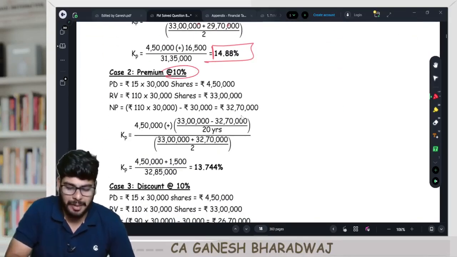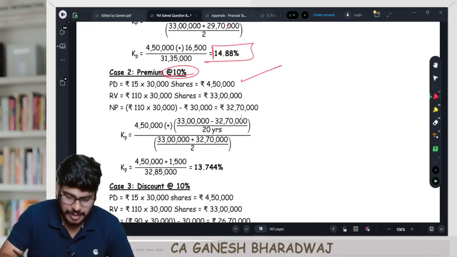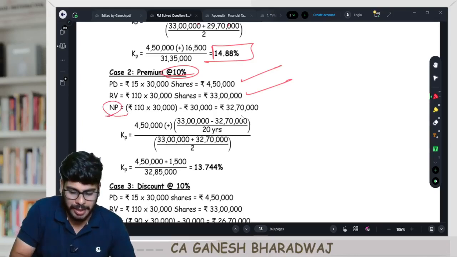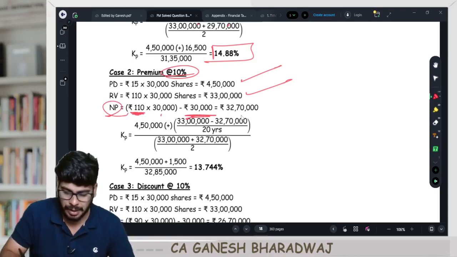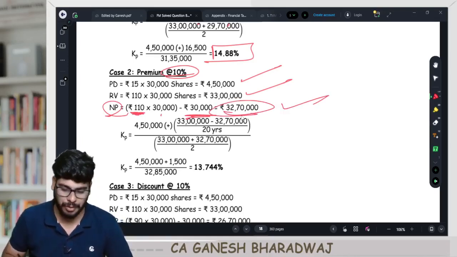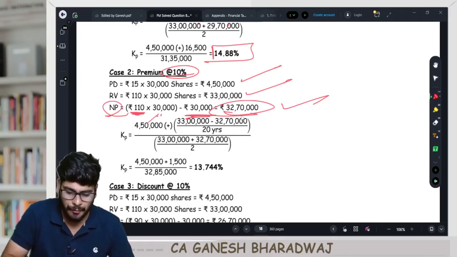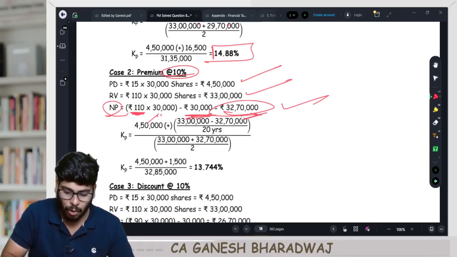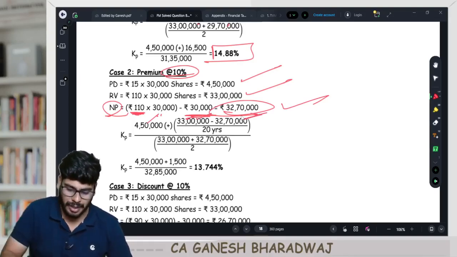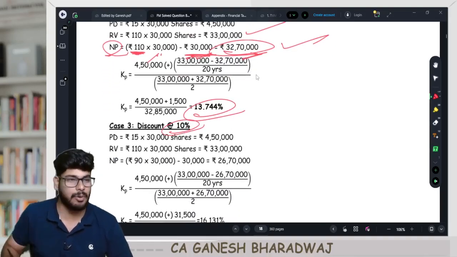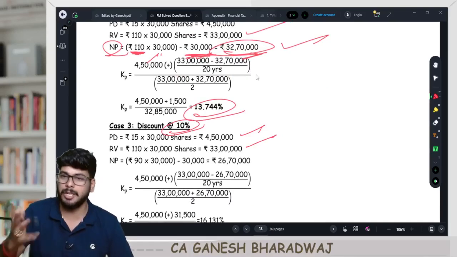Suppose in case I'm issuing it at a premium of 10%, the dividend will be the same. Redemption value will be the same. The only change is on the net proceeds. Instead of 100, it's going to be 110 into 30,000 minus this 30,000. So as a whole, it's going to be how much? 32,70,000 rupees is going to be your net proceeds. Substitute here: preference dividend plus RV minus NP, NP becomes 32.7 lakhs, by N, the whole by RV plus NP by 2. Clear with this, guys? You get 13.744%.